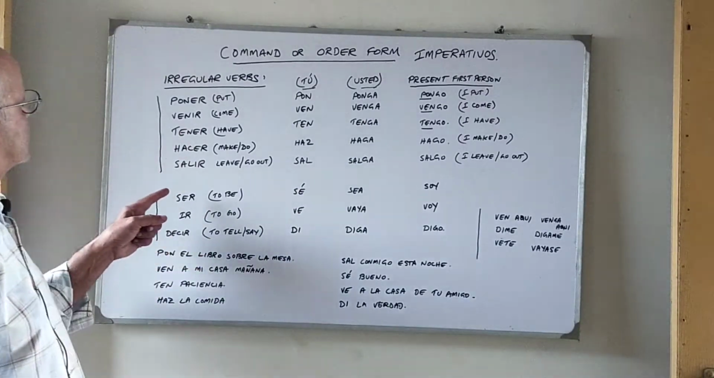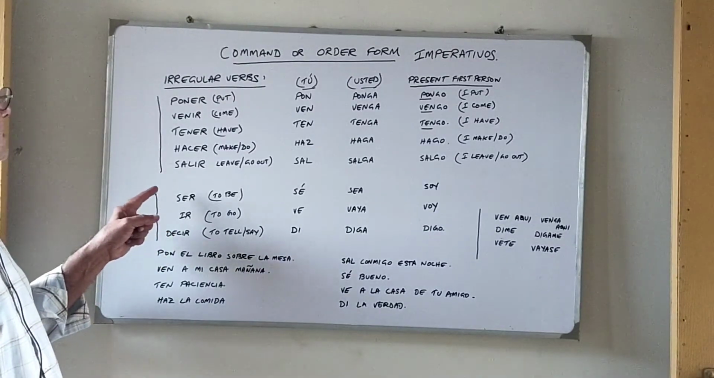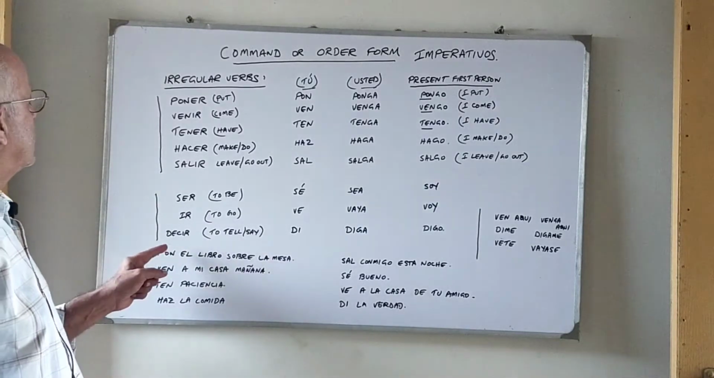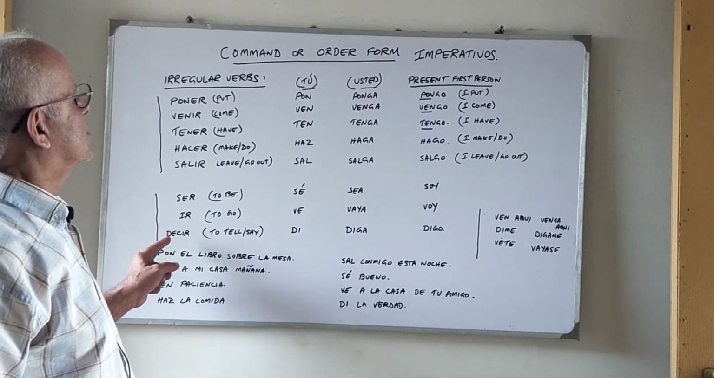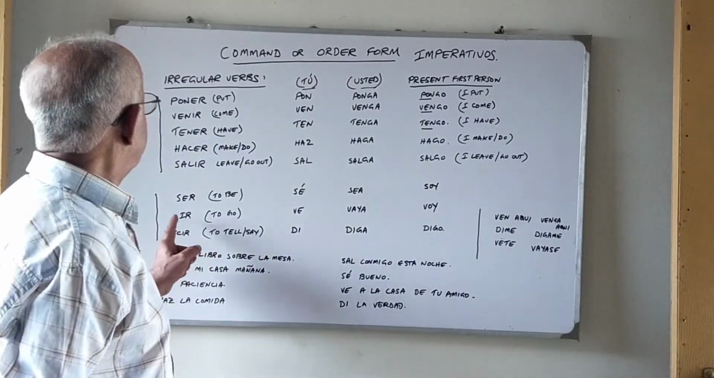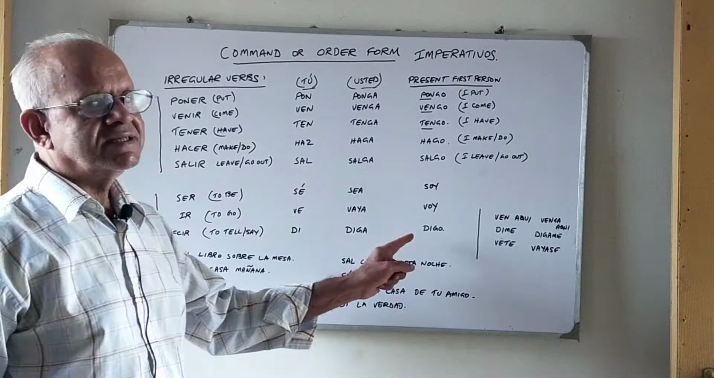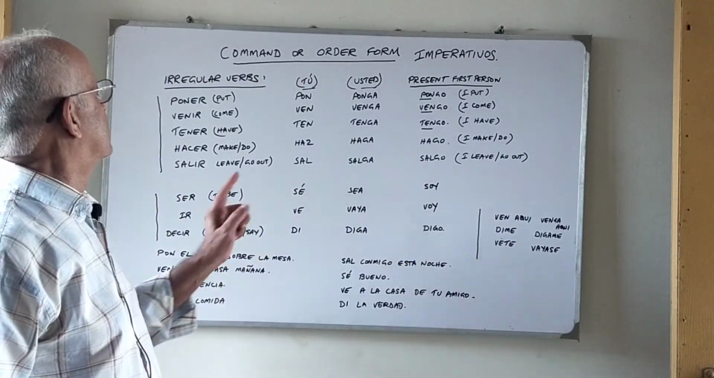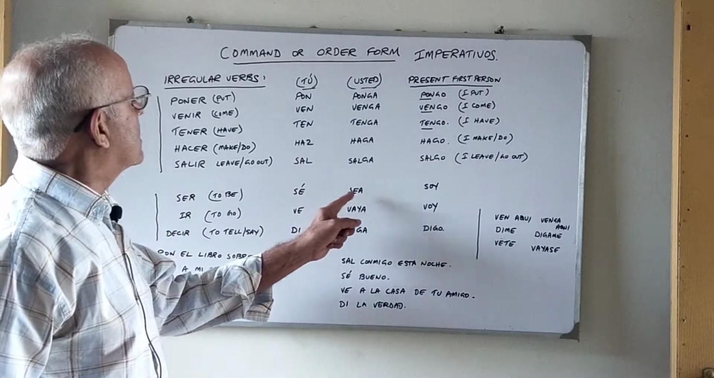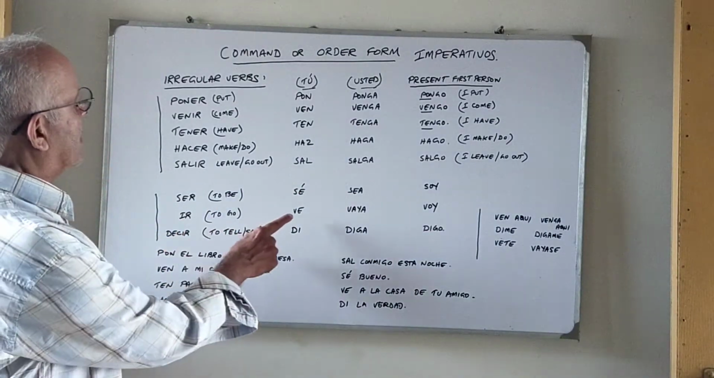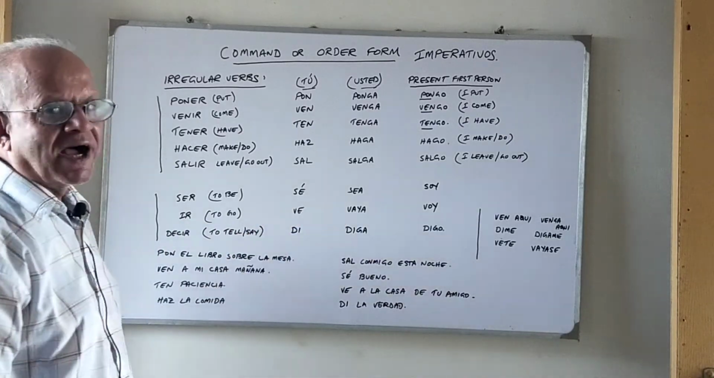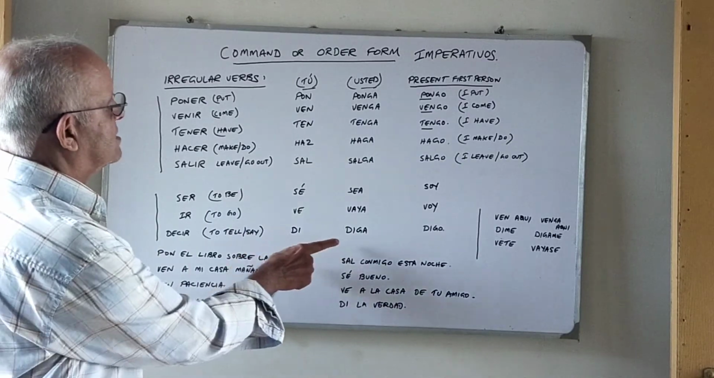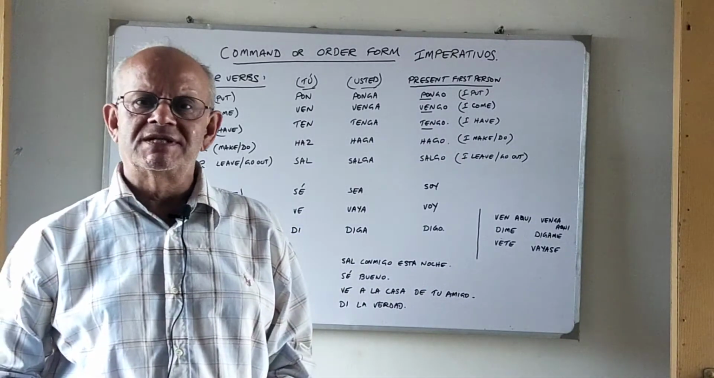Then we have the verbs ser, ir and decir. Ser is to be, ir is to go, and decir is to say or to tell. How do we make these 3 verbs into the command formations? The present tense of ser is soy, ir is voy, and decir is digo. Ser becomes sé in the tú formation and sea in the usted formation. Ir becomes ve in the tú formation and vaya in the usted formation. And decir becomes di in the tú formation and diga in the usted formation.